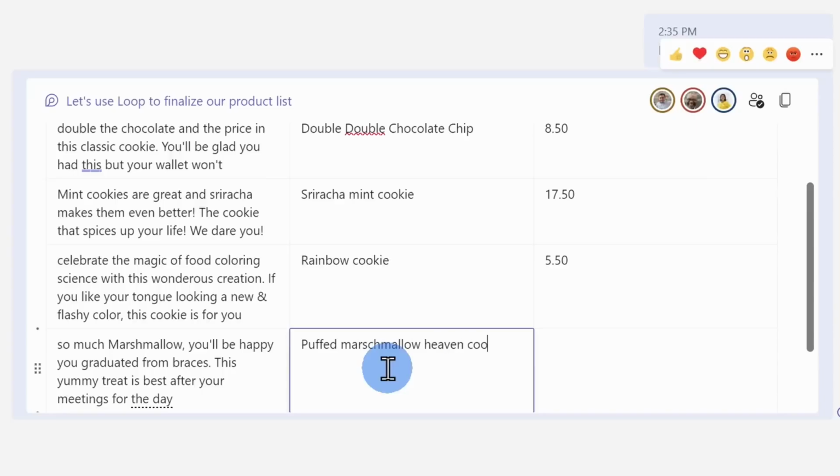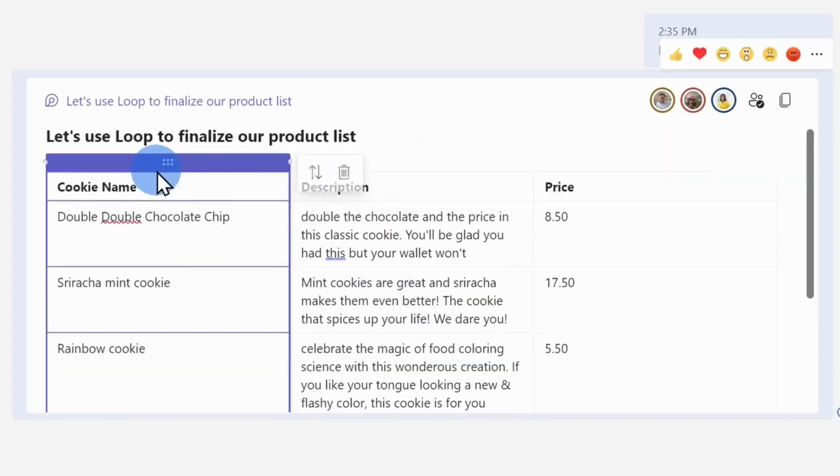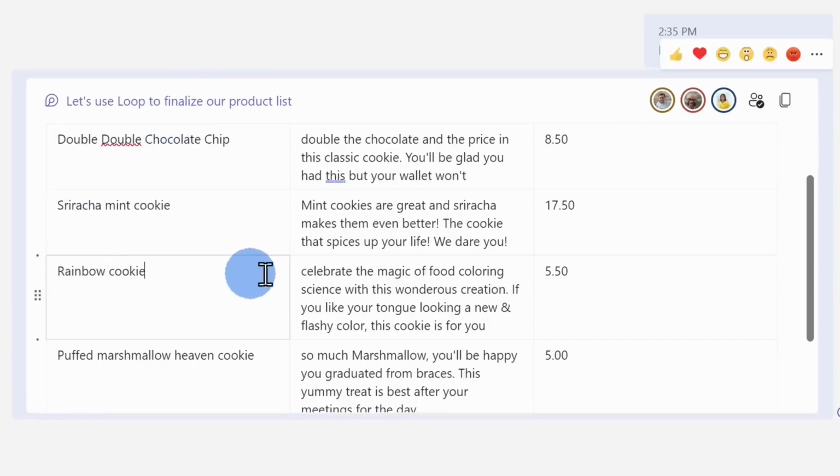Oh, and it looks like a few more entries came in. Now, I organized the table a little off. I should have put the name first. So let me actually drag and drop that column over. Ooh, I really like the idea of the rainbow cookie. To see who entered this in, I could simply hover over, and it looks like it was Diego. Nice work, Diego. You are very creative.